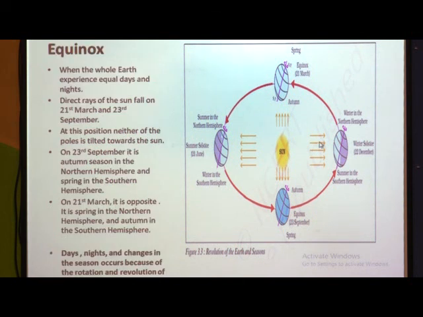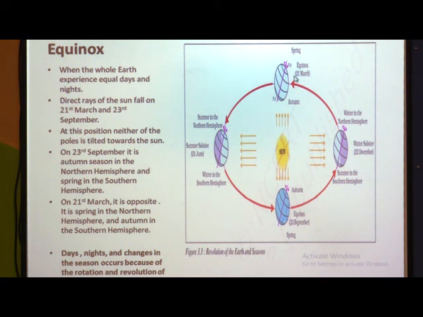Then we have seen equinox. Equinox means when the sun rays fall directly on the equator. So here the earth experiences equal days and equal nights. These direct rays of the sun fall on 21st March and 23rd September. On 23rd September, it is autumn season in the northern hemisphere and spring in the southern hemisphere.